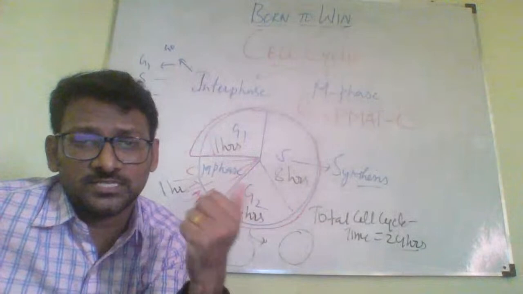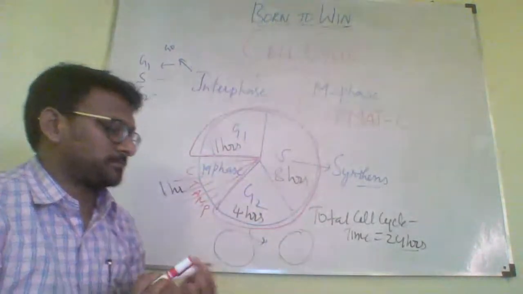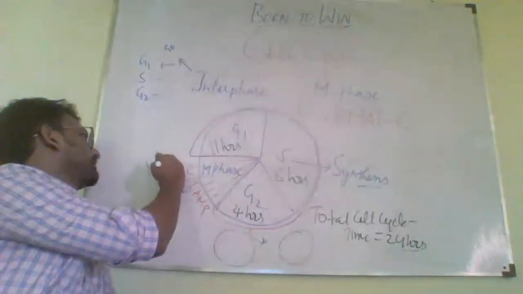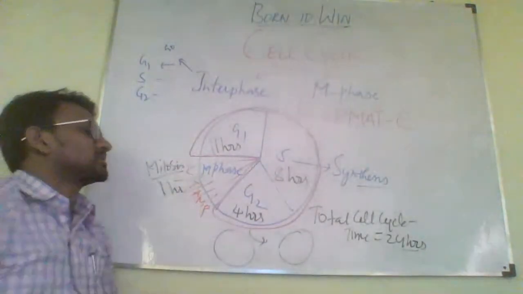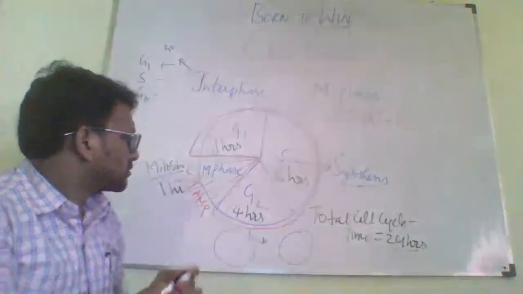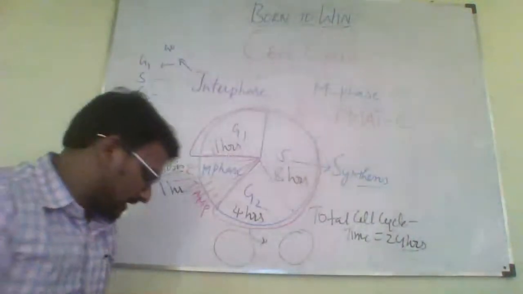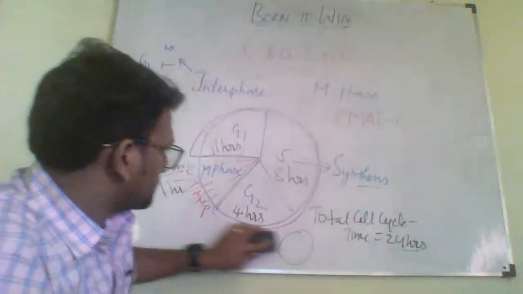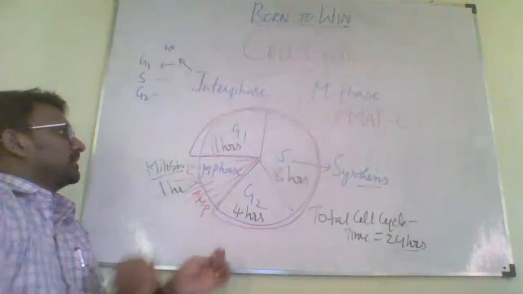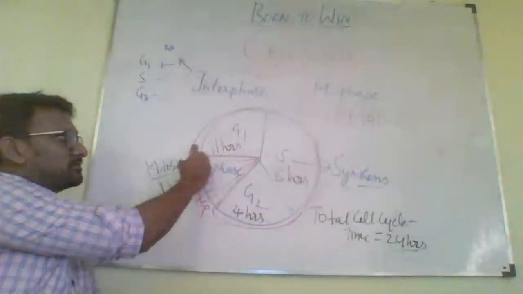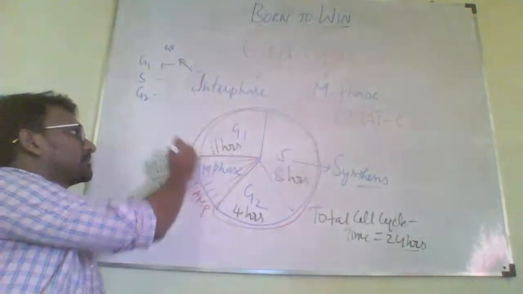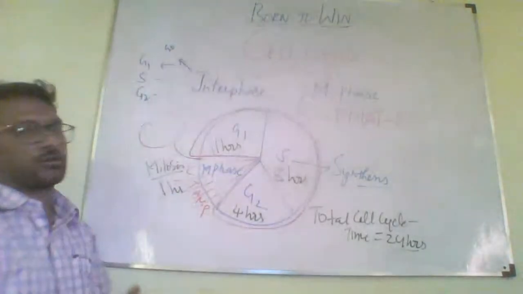M phase is nothing but mitosis phase. Mitosis is a type of division. So once the cell enters here, I should actually draw these cells. This cell is at the end of mitosis. After the end of mitosis, it forms daughter cells.